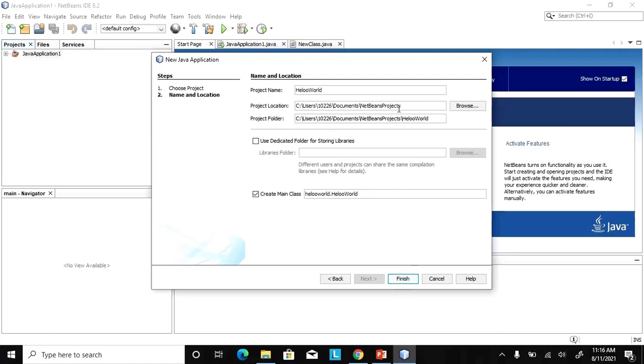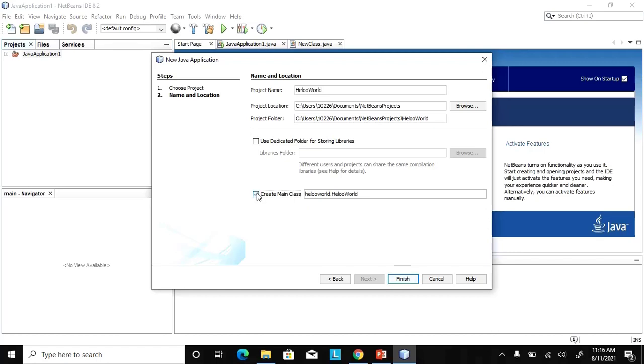Because that is where your NetBeans is being installed. So it will create a folder, then it will be stored there. If you want to change, you can change. When you check this one, Create Main Class, it is going to create the main class for us. But when you uncheck this one, we are not going to have a main class. So for now, let me just check this box, because I'm going to create the main class.